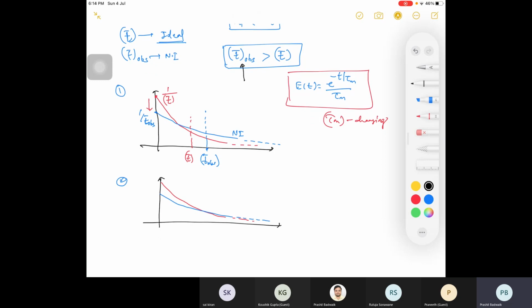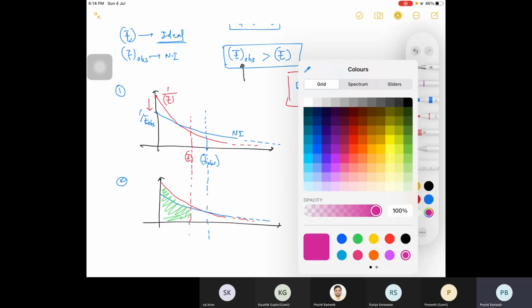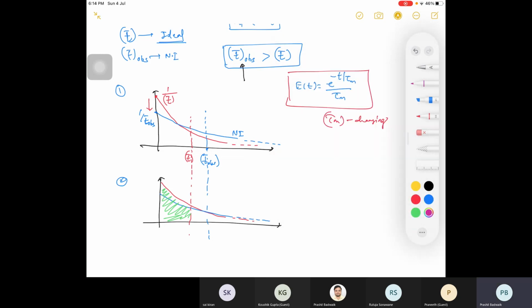So from this value, suppose I am doing this area before the red one, which one is your second. I'm doing it with the pink one. This is another area. So the pink one is your A1 and this green one is your A2. What is the relation between A1 and A2?